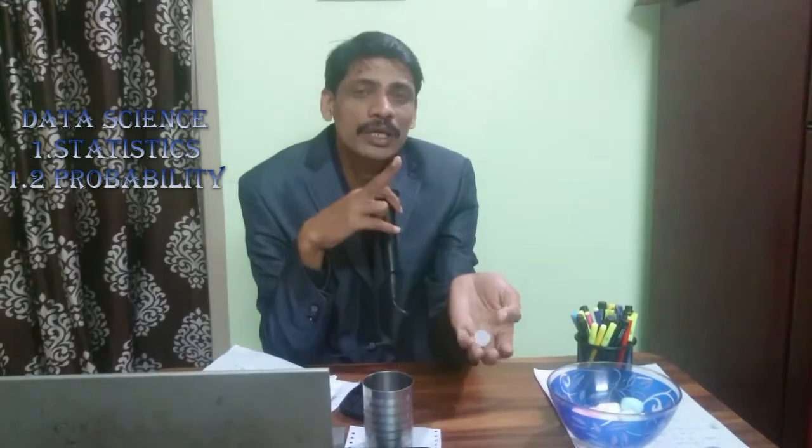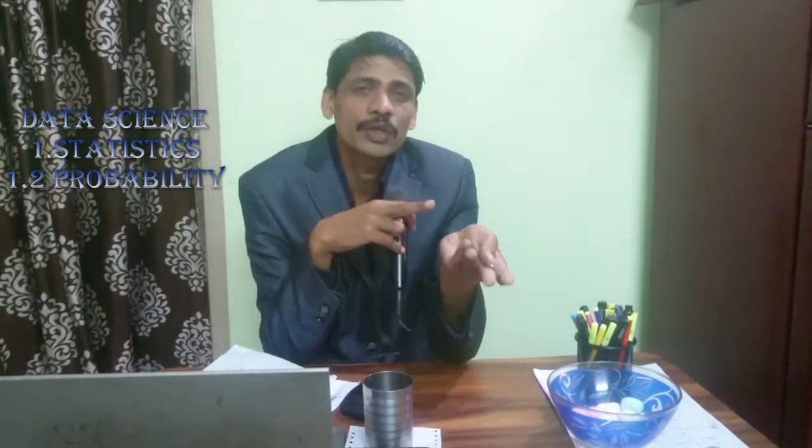But what I am expecting is a head. After tossing, what will be the probability of getting a head after tossing a coin? My met condition: after tossing a coin, if it is tails I won't accept, if it is heads I accept. I want the probability of getting the outcome of head after tossing a coin. That means my met condition is satisfied only by head.